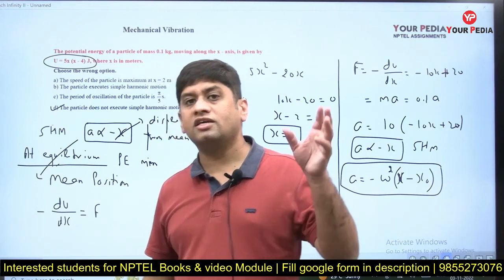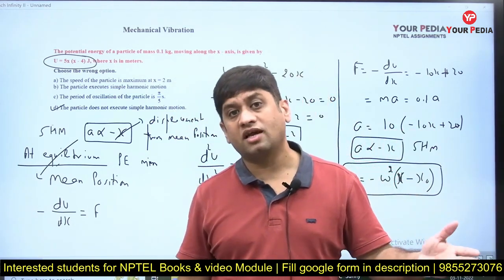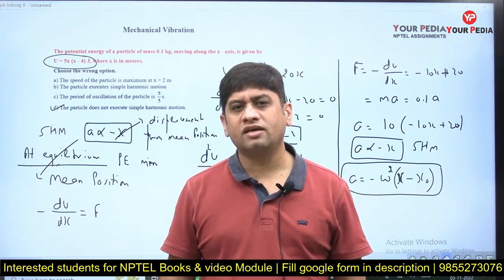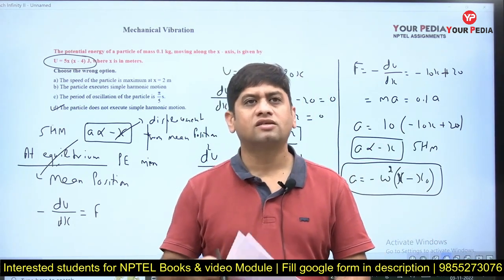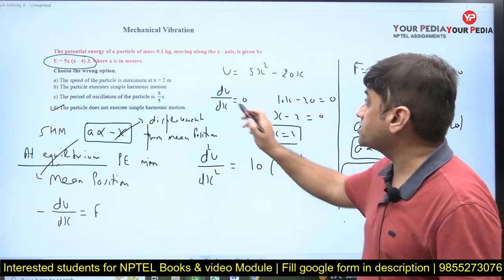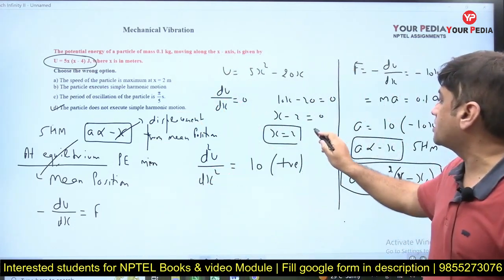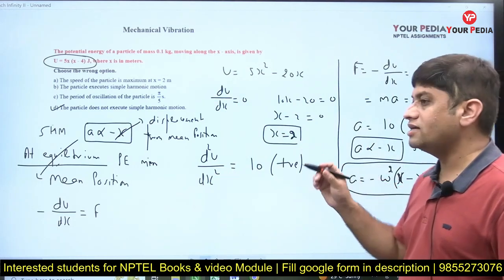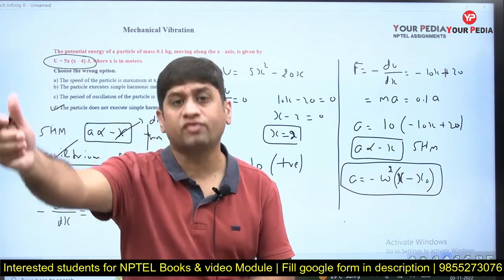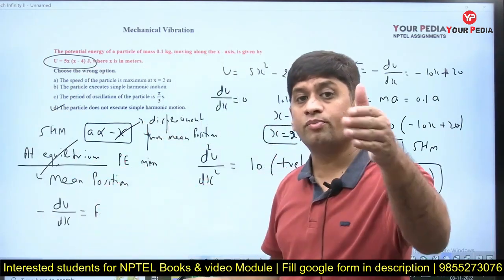So acceleration is proportional to minus x. What is x in that? Displacement from the mean position. But the body is not sitting at the mean position. x = 0 is not the mean position. x naught is the position of the mean. So if the body has gone away from the mean position, that means it has gone away from the point 2.